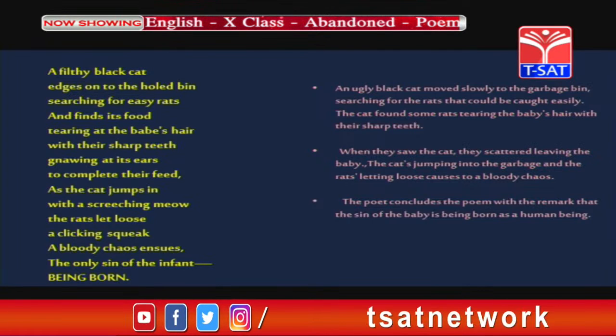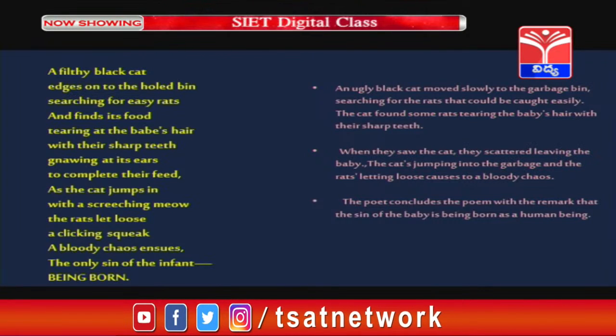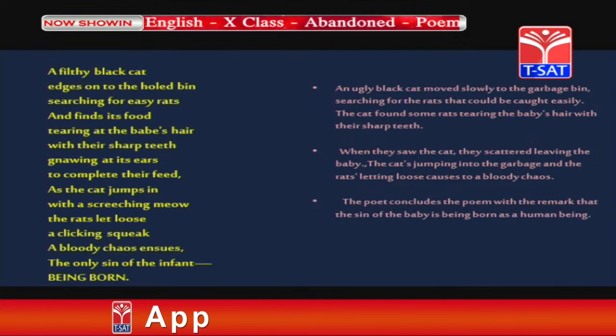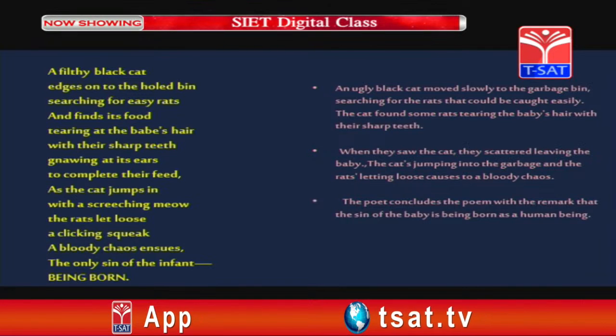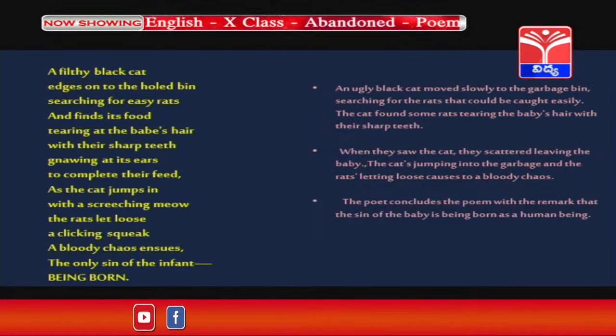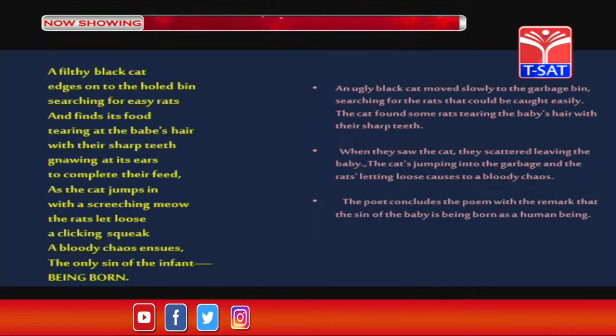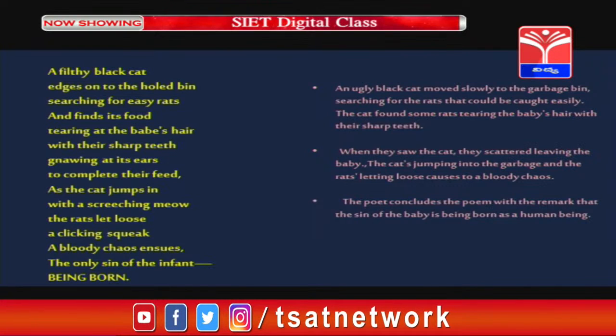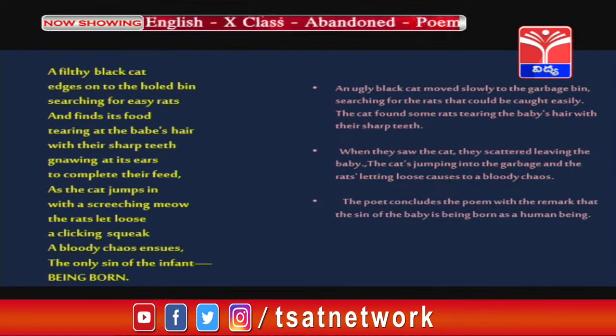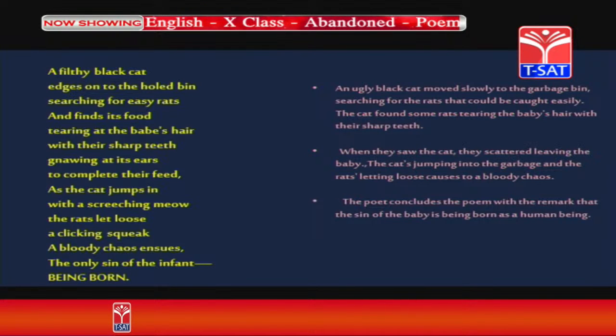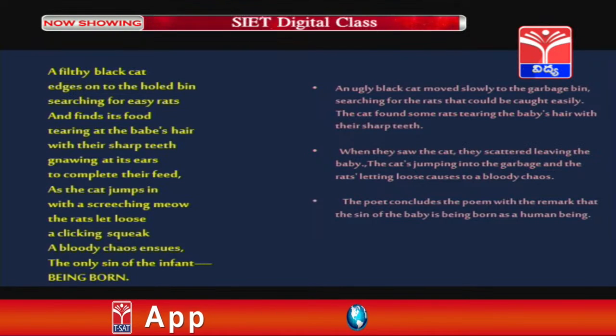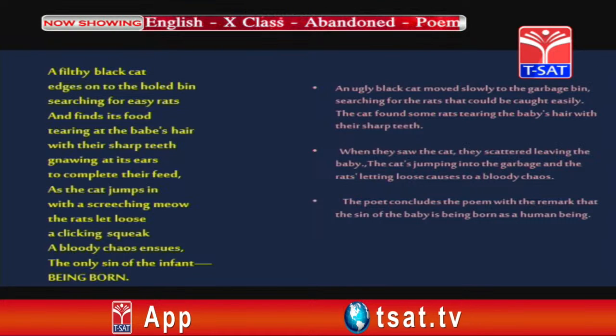Easy rats means the rats that could be caught easily by the cat, and finds its food, tearing at the babe's hair with their sharp teeth. Now, the cat found that some rats were tearing at the baby's hair with their sharp teeth. The rats are biting steadily some parts of the baby's hair, gnawing at its ears to complete their feed.